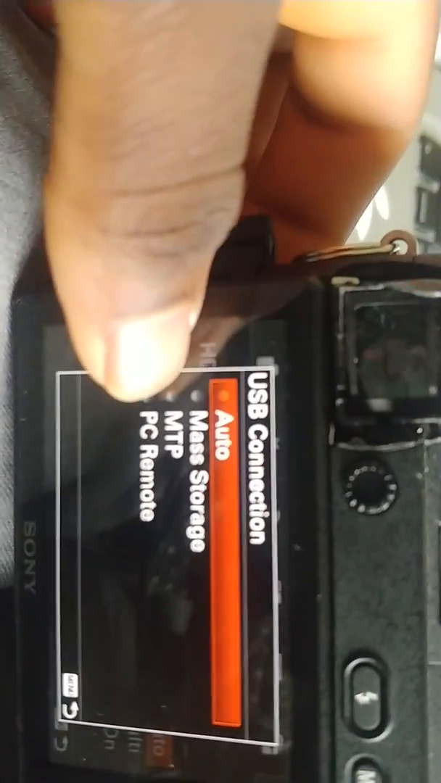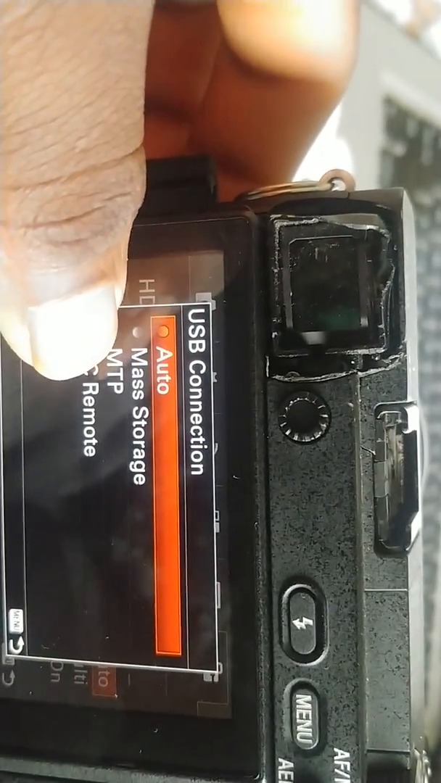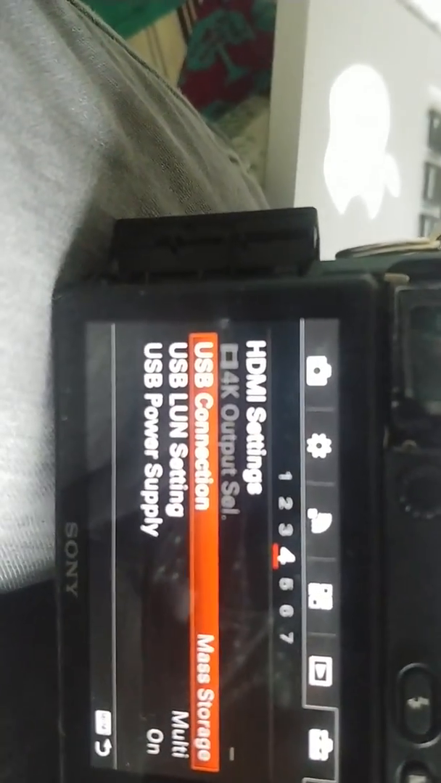You know, either this one, the mass storage, or the MTP works. So you choose whichever one you want. So I choose the mass storage. Alright. So now what we're gonna do is I'm gonna plug this thing to my computer.